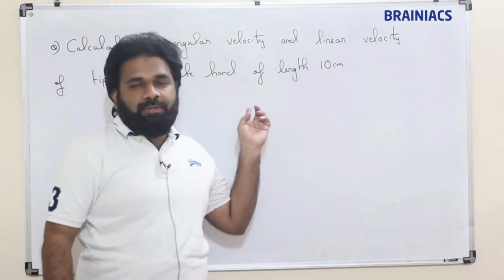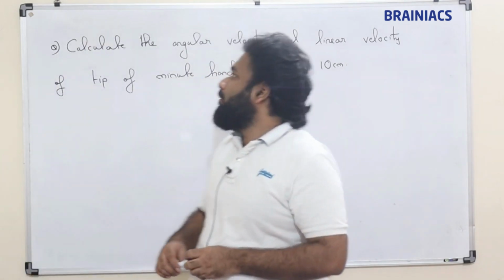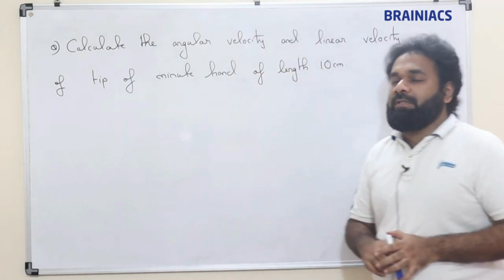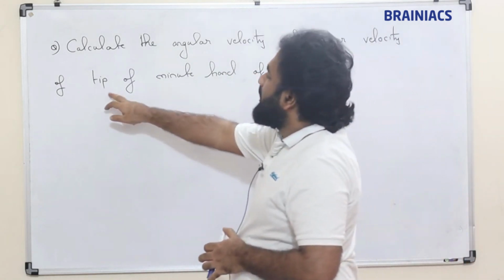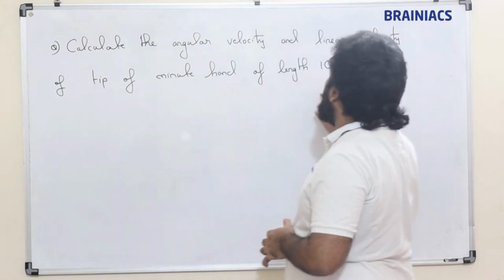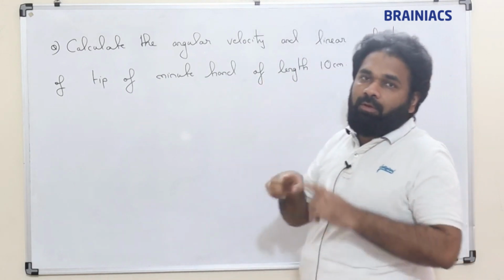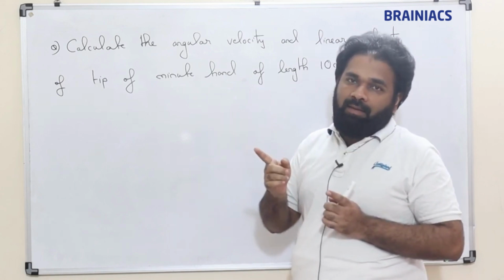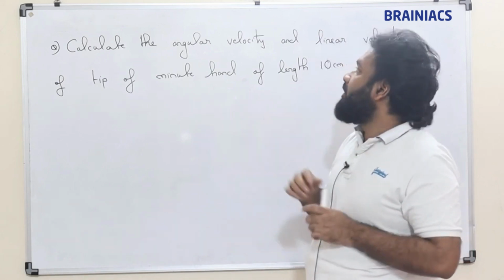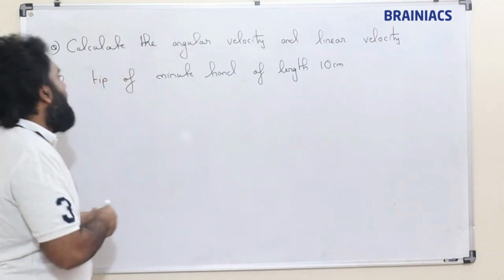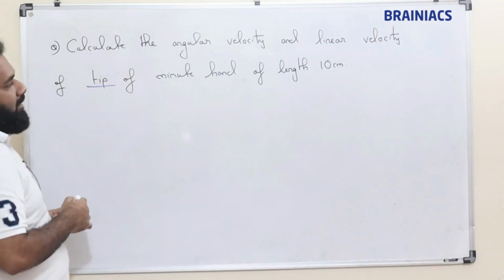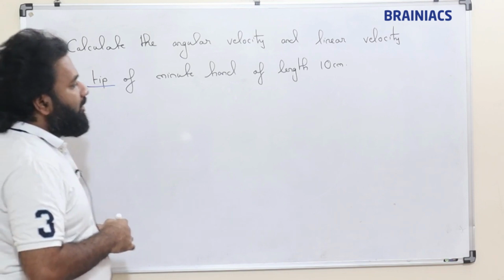Okay, so this is a question. Calculate the angular velocity and linear velocity of the tip of a minute hand of length 10 centimeter. So in a clock, a minute hand is there. We need to find the angular velocity and the linear velocity of the tip of the minute hand of length 10 centimeter.